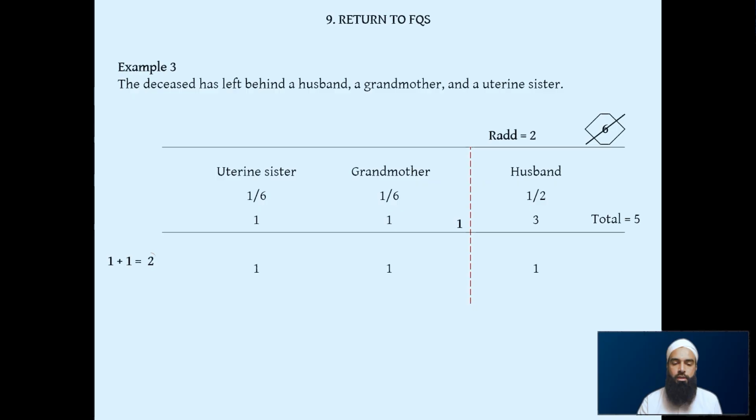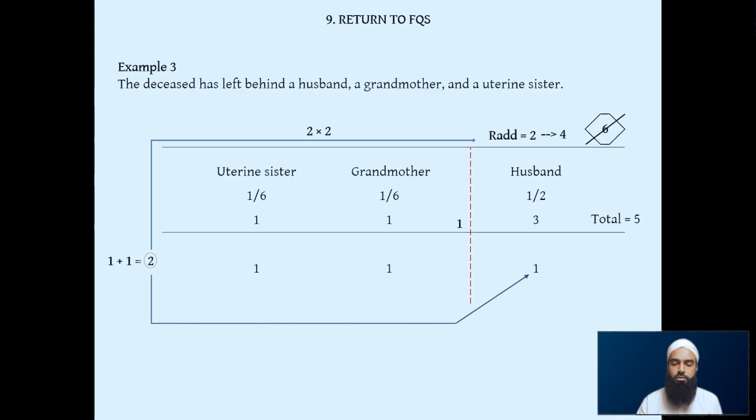Then we see if this 2 here, is it the same as the mini divisor? And it's not here. So now we're going to have to follow those steps. We get that 2 and we use it as a multiplier for our new divisor, the rad divisor here. So we do 2 times the 2 rad one. So 2 times 2, and that gives us our new divisor, the rad divisor, which is 4 now. Then we use that 2 to multiply the spouse's share. Spouse's share 1 times the 2 multiplier. That gives us new spouse's share, which is 2.